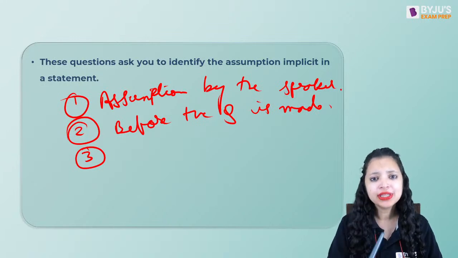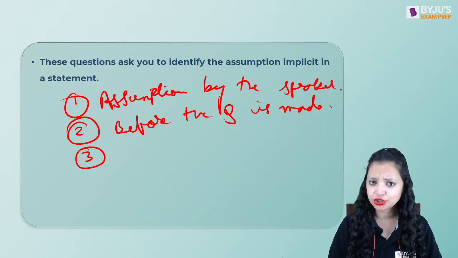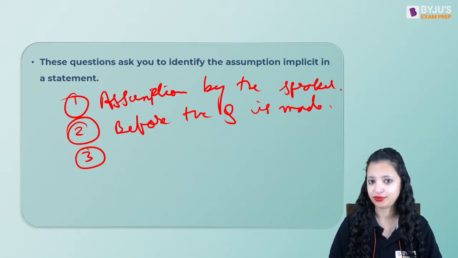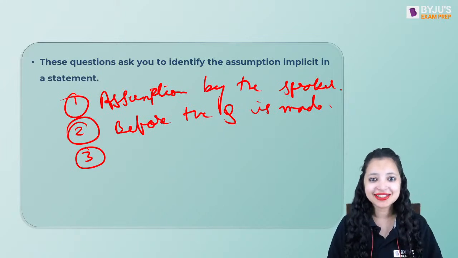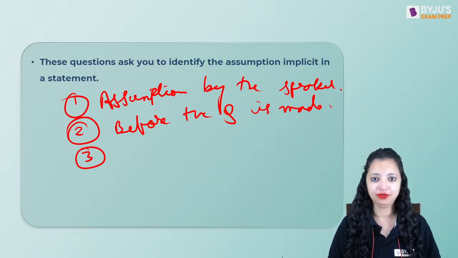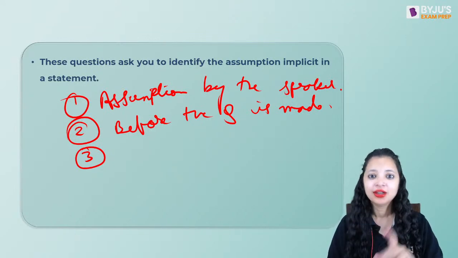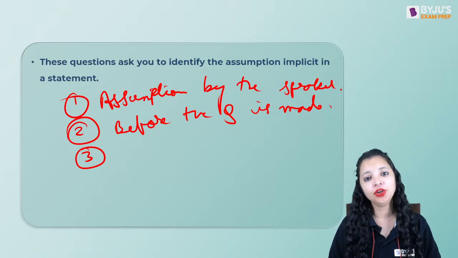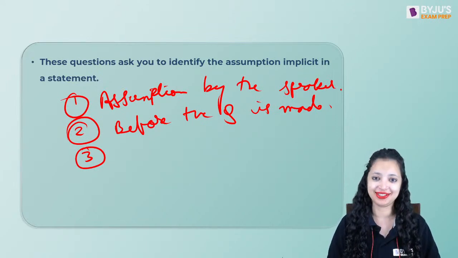If students are not going to listen to me, will I give you this suggestion? I will not. I will probably force you. If I ask my daughter, do not watch TV, I know she will listen to me. If I know she will not listen to me, I will probably shut the TV on my own. I will not ask her. Or probably I'll just forcefully shut the TV.